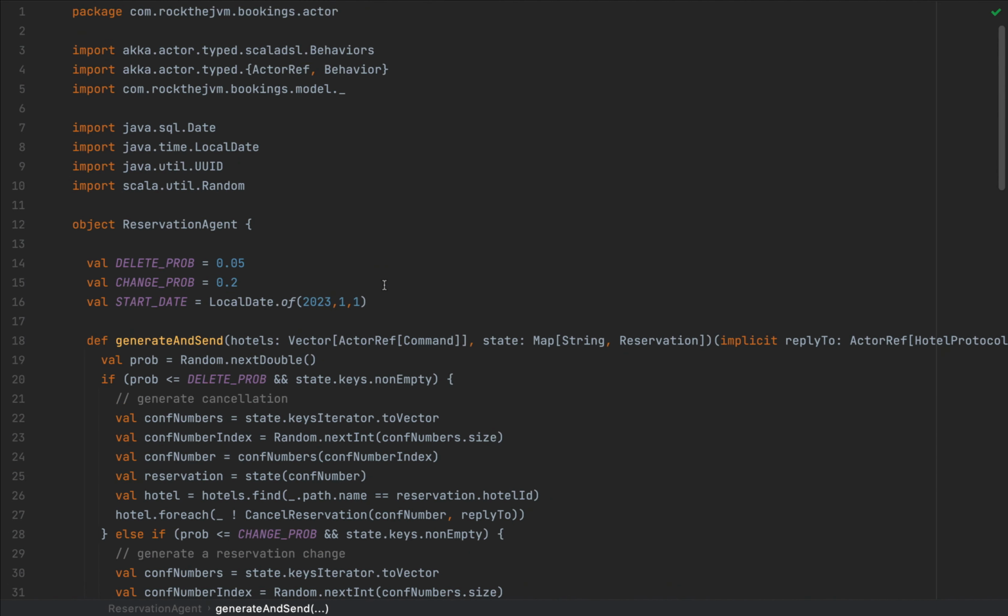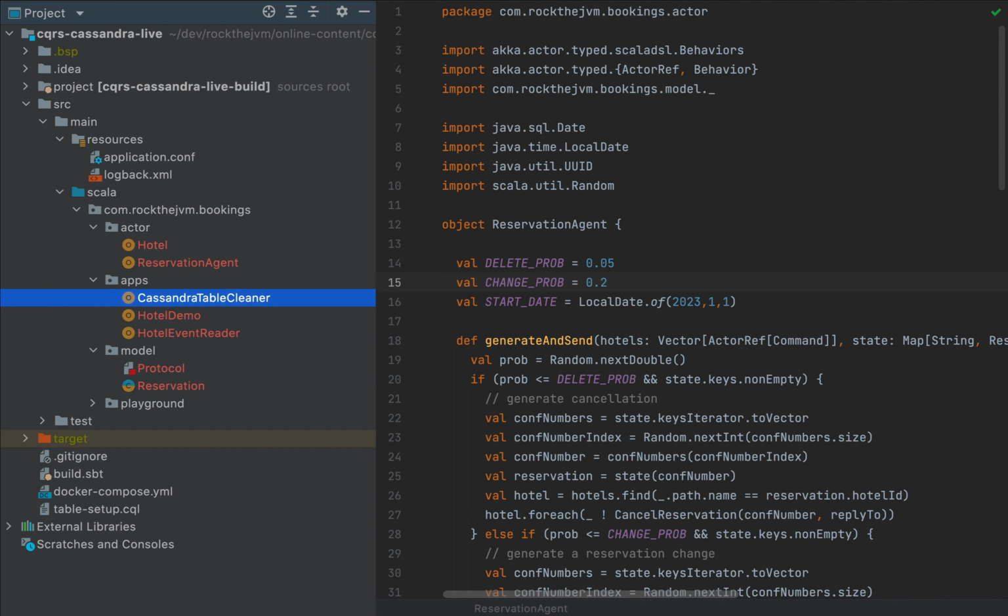So enough music, we wrote a lot of code and we haven't tested it. This reservation agent would simply generate delete or cancellations with probability 5%, changes, that is updates with 15%. So I've added these two together with a 20% total and 80% with make reservations. So this is the proportion that I'm going to go for in this application. Obviously, you can change the numbers as you see fit.